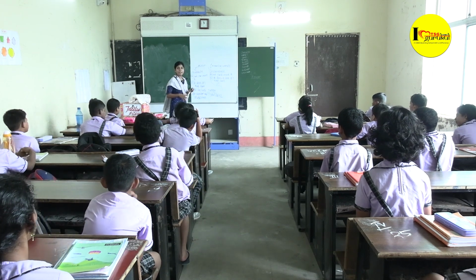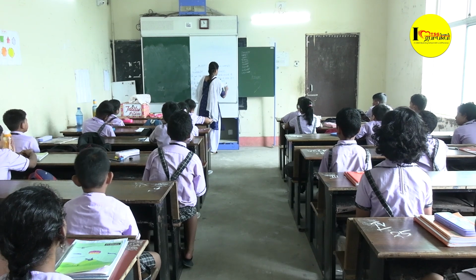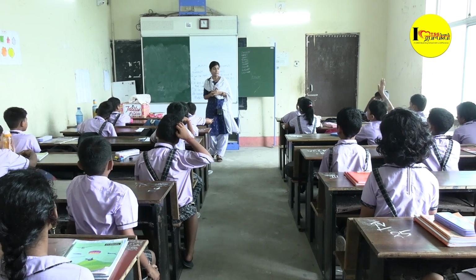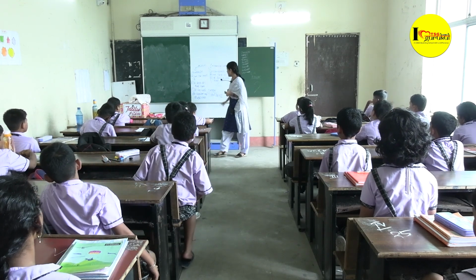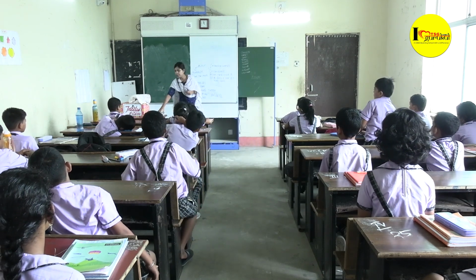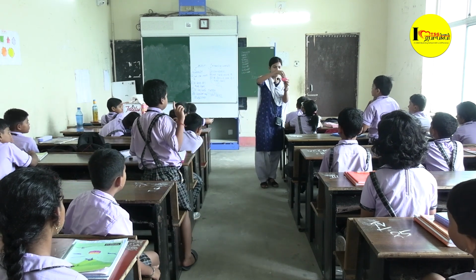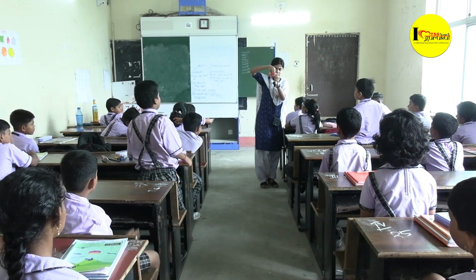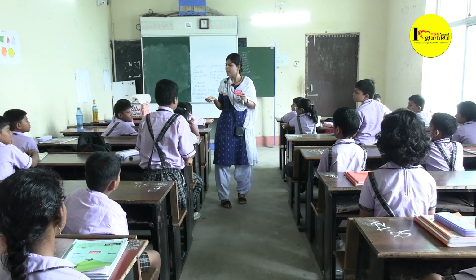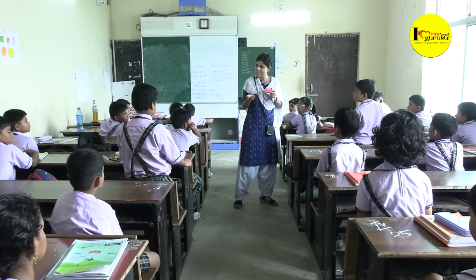Okay, now you tell me the third point here I have written: it has both the singular and plural form. Now you tell me what is it? You tell me first. This is sand? Rice. What is the singular form of rice? Rice. Then what is the plural form of rice? Rices.